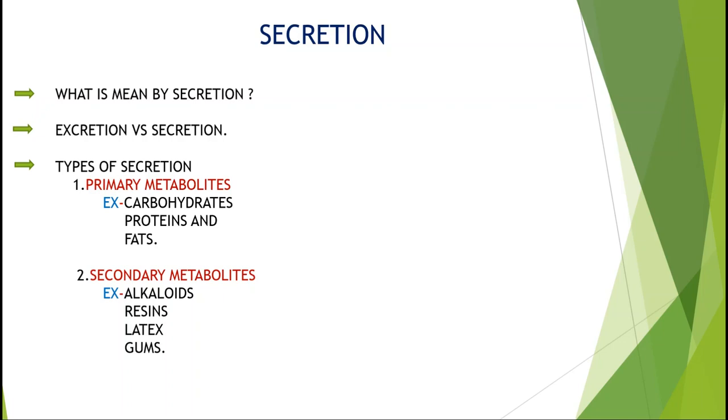These carbohydrates, proteins and fats are used by the plants itself in their metabolic processes, in building up of their body, or in the process of respiration, to give energy. Okay, so if you see the secondary metabolites, they are alkaloids, resins, latex and gums, which are economically important to us. We will see them one by one in the next slide.